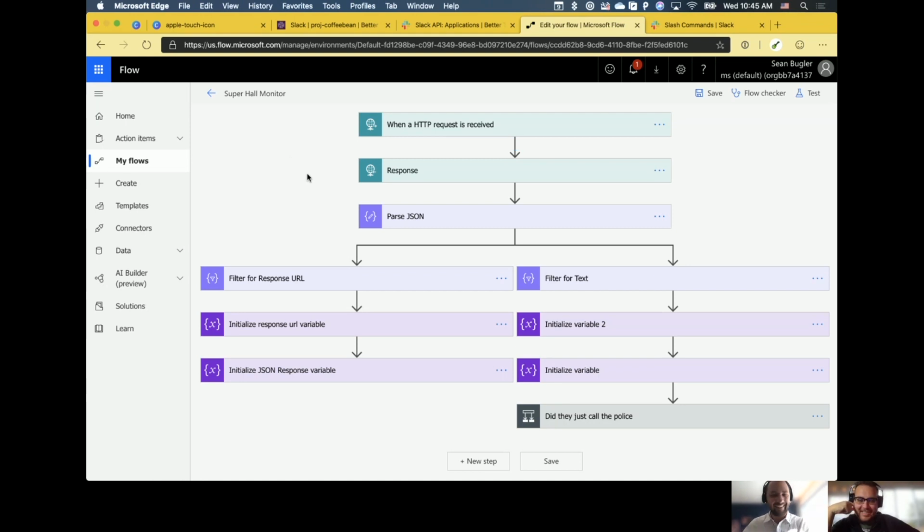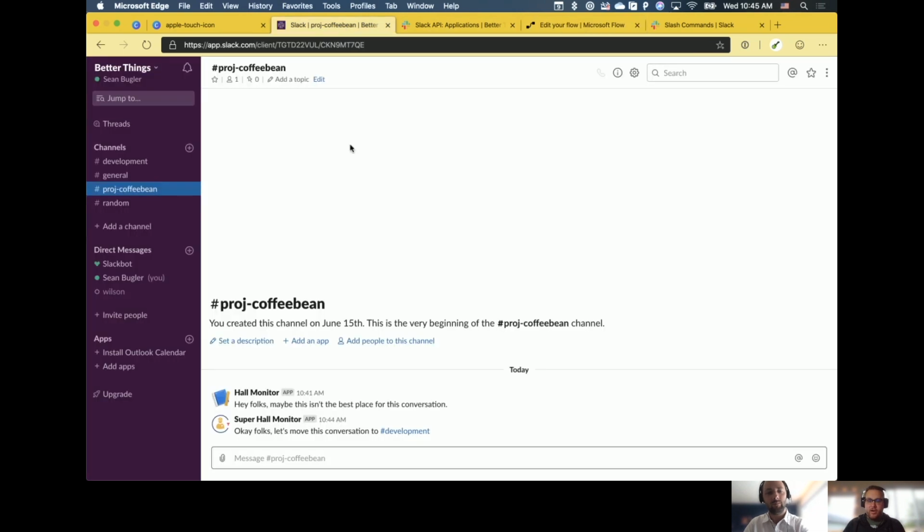That's excellent. So that's what I've got for you today, John. What do you think? That's great, man. This is super cool. I think it shows you the possibilities of what can be done too. Even if it's not a hall monitor, you could turn this around and use it for, imagine if I could instantly call in a helper bot to do things for me. And say, hey, I need to create a ticket or something along those lines. You could use the same methodology along a million different business uses if Slack is your collaboration space.